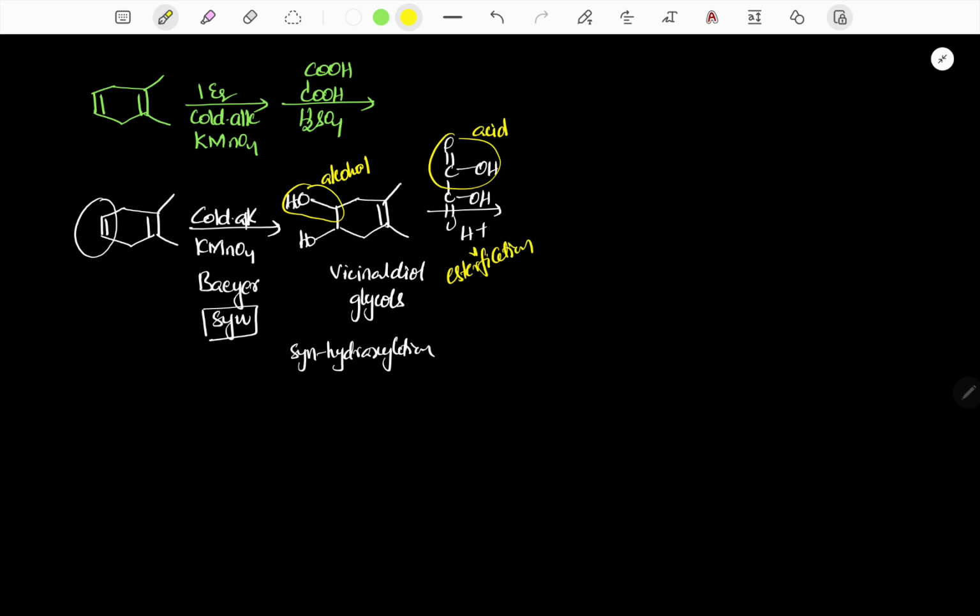So in esterification, the nucleophile attacks and the leaving group will leave. Finally the corresponding product is C double bond O, C double bond O, and the corresponding ester. So this is our final product.